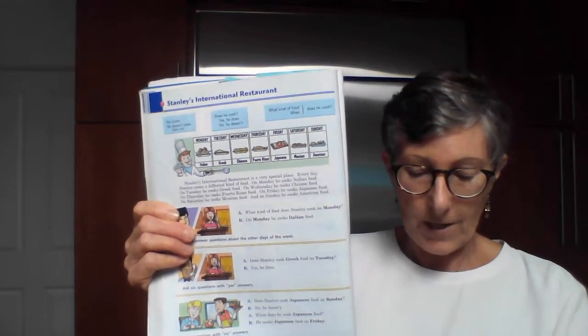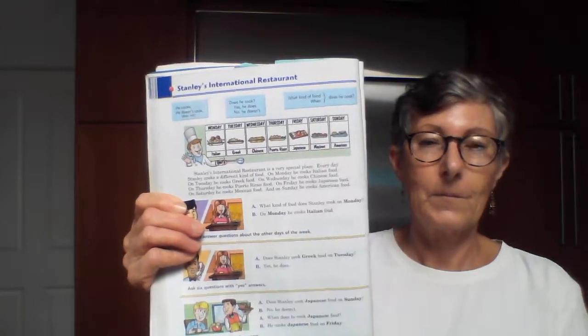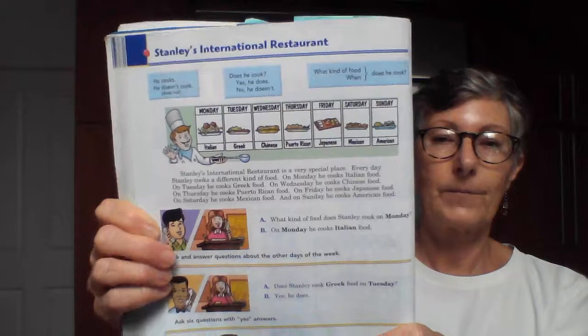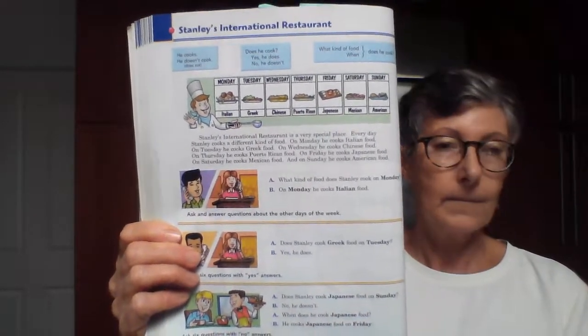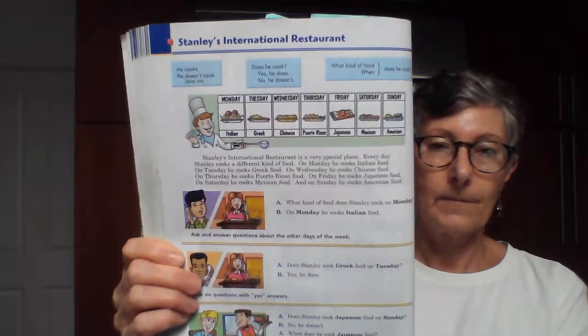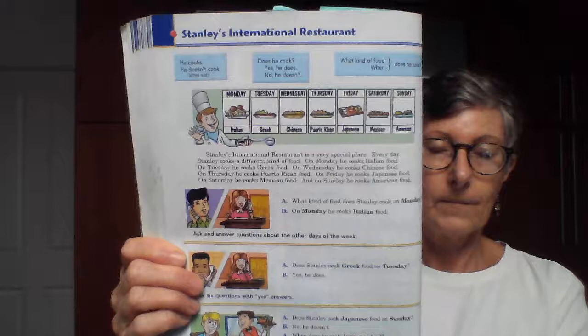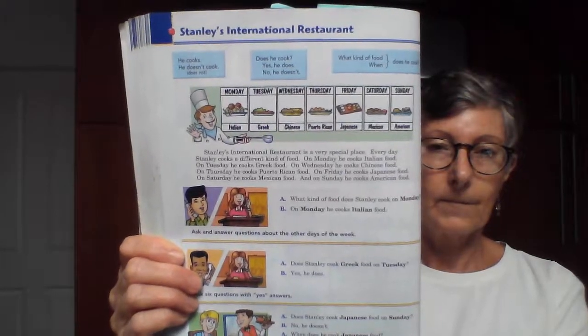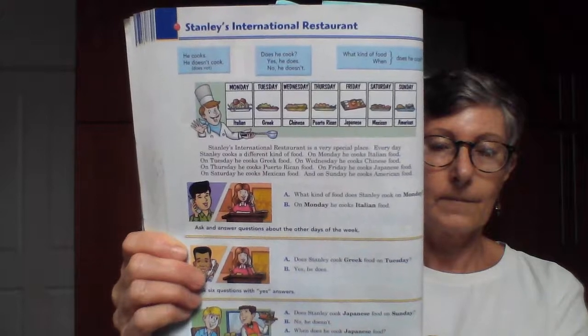Page 88. Page 88. Stanley's International Restaurant. Listen. We're up at the top first. Stanley's International Restaurant is a very special place. Every day, Stanley cooks a different kind of food. On Monday, he cooks Italian food.